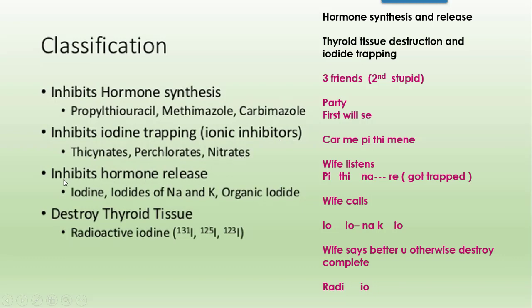The third class is inhibiting the hormone release, that is iodine, iodides of sodium and potassium, and organic iodide. And the last class destroys the thyroid tissue. The example is radioactive iodine: iodine 131, iodine 125, iodine 123. Iodine 131 is the most used radioactive iodine in this mechanism, for destruction of thyroid tissues.